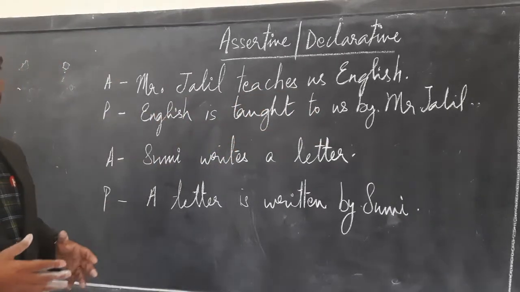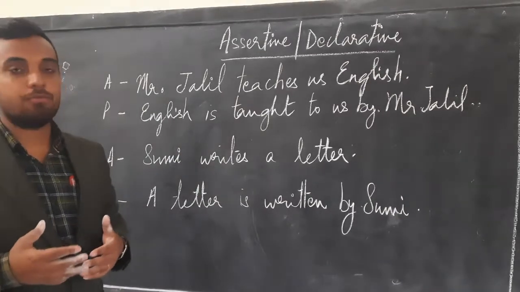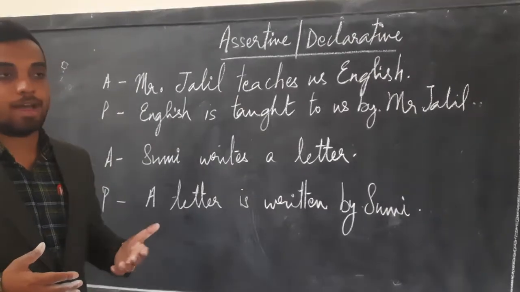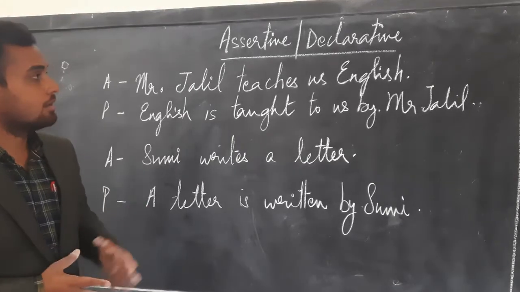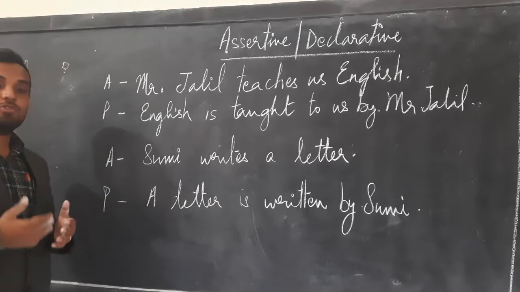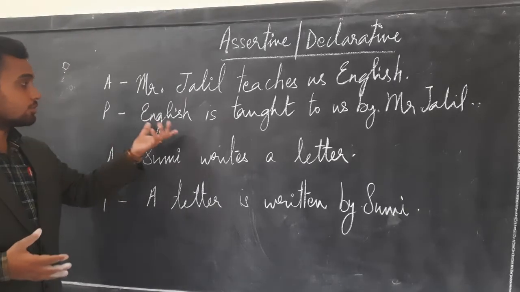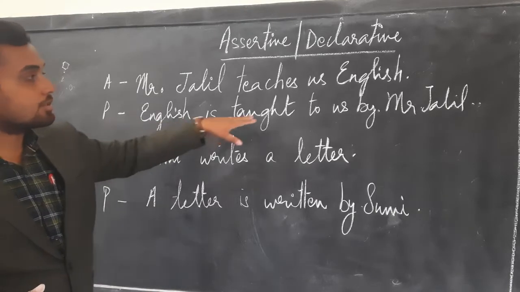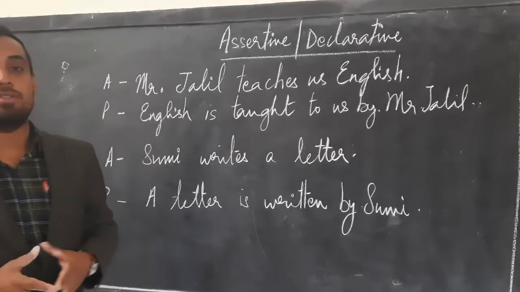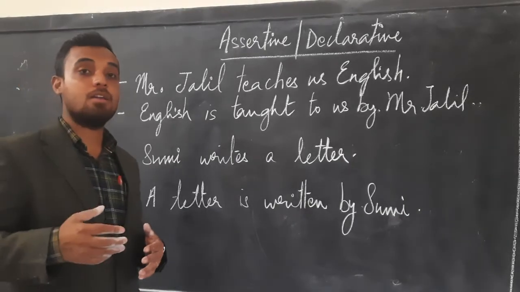Yesterday I taught you that whenever we transform a sentence from active to passive, the object comes in at the beginning, because the object has to be highlighted, has to be given focus in the passive voice. So your sentence in passive voice becomes English is taught to us by Mr. Jalil.